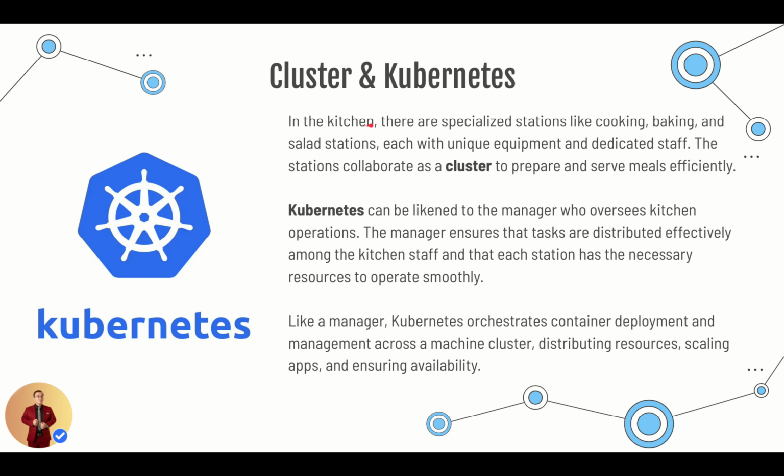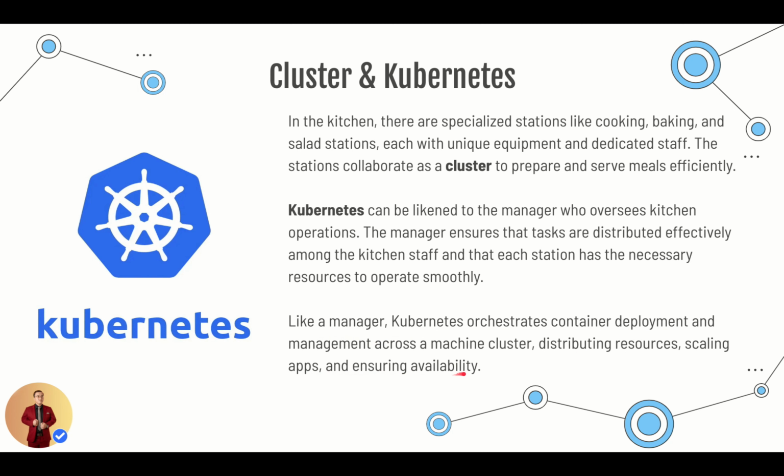In the kitchen, there are specialized stations like cooking, baking, and salad stations, each with unique equipment and dedicated staff. The stations collaborate as a cluster to prepare and serve meals efficiently. Kubernetes can be likened to the manager who oversees kitchen operations. The manager ensures that tasks are distributed effectively among the kitchen staff and that each station has the necessary resources to operate smoothly. Like a manager, Kubernetes orchestrates container deployment and management across a machine cluster, distributing resources, scaling apps,